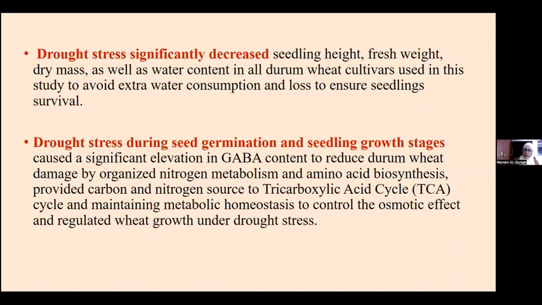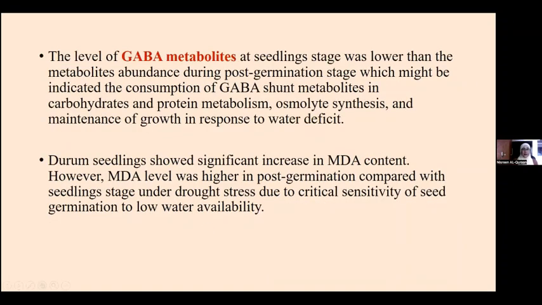receptor metabolic intermediate to the tricarboxylic acid cycle, the Krebs cycle, which is the core cycle for carbohydrate metabolism in the plant, to maintain metabolic stability and metabolic homeostasis, to control the osmotic effect and regulate wheat growth under drought stress. And the level of the GABA metabolite was precisely going high, and also a significant increase in glutamate was lower during post-germination, compared with the seedling stage.